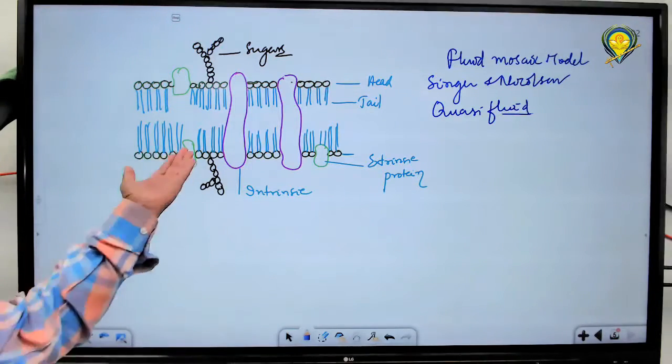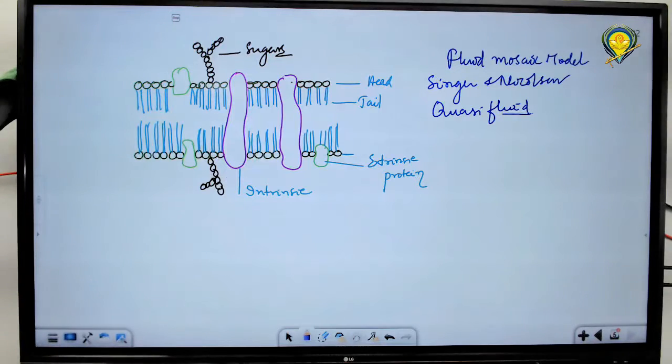So it is a fluid mosaic model. Actually it's not a fluid. It is fluid-like, it appears just like a fluid. Hence it is called a fluid mosaic model. Originally not fluid, but it seems to be fluid. That is what we call quasi.